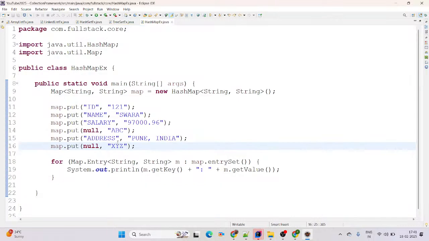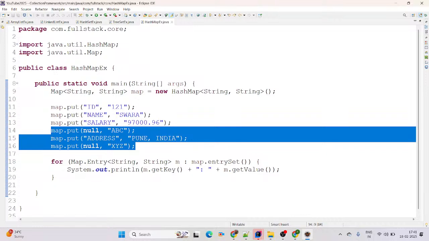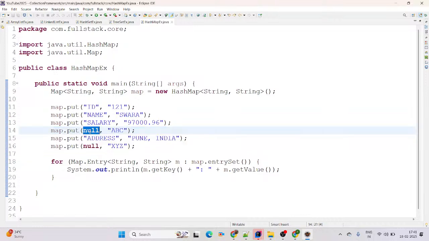Now what will be the output of this program? HashMap does not maintain the order and it allows one null key, but here we have given two null keys at line number 14 and line number 16. Then what happened here? The last one overrides the first one. It means instead of null ABC it will print null XYZ, because the last one overrides the first one.